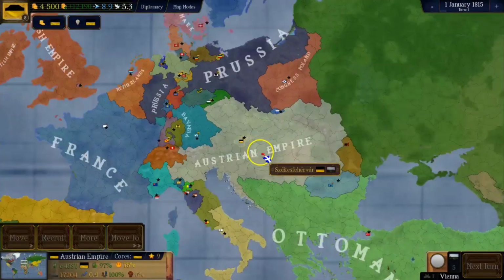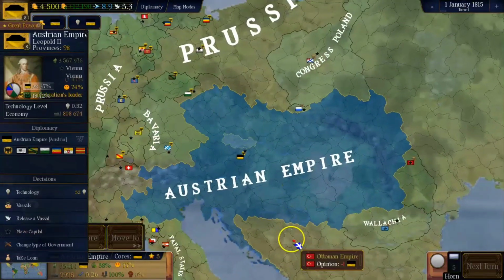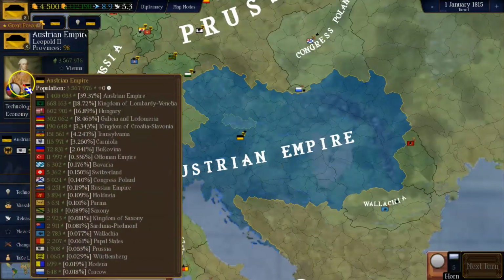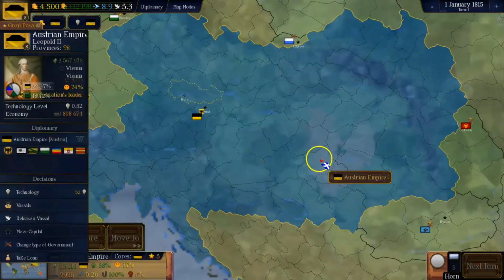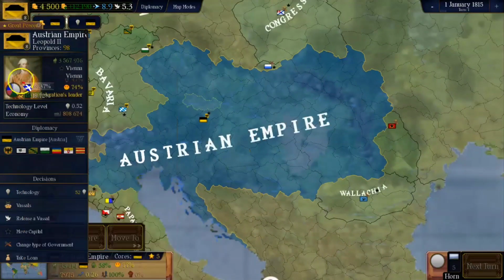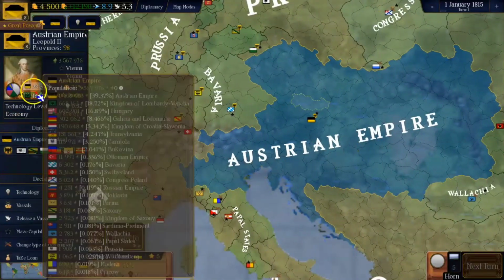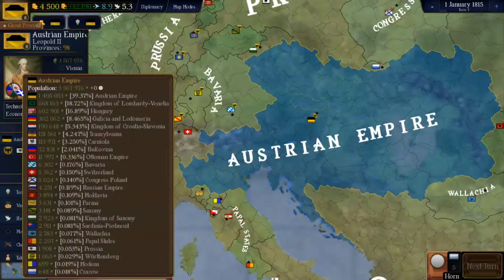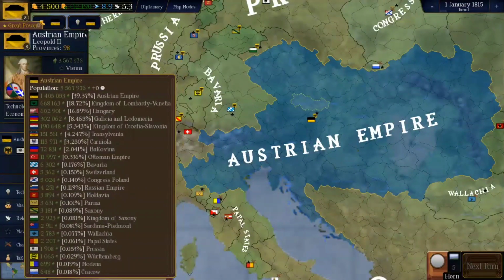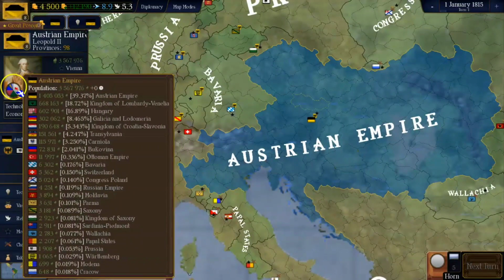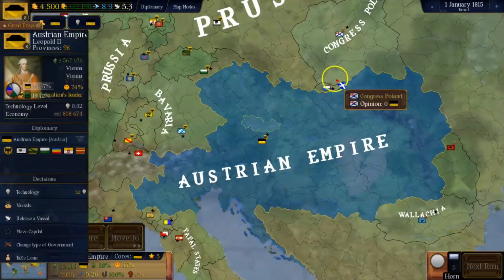As you can see, we have our interaction. First thing we can see is that the Austrian Empire has many different ethnicities, so it's not a cohesive state. We have the Lombard Venetians, which are Italians. Then we have the Hungarians, of course, and the Galicians and the Lodomerians, which are Polish and Ukrainian people living in this area here.